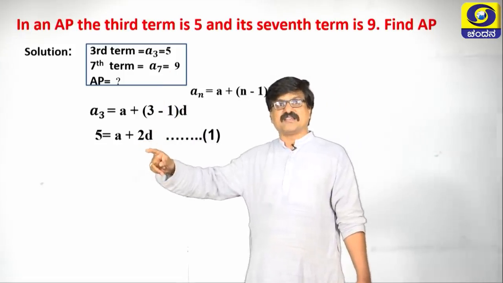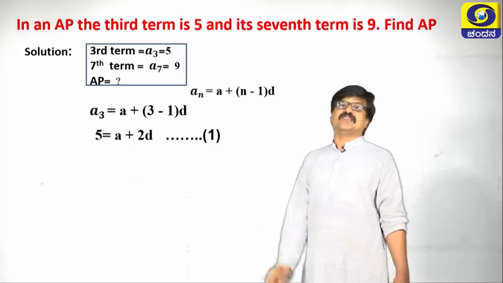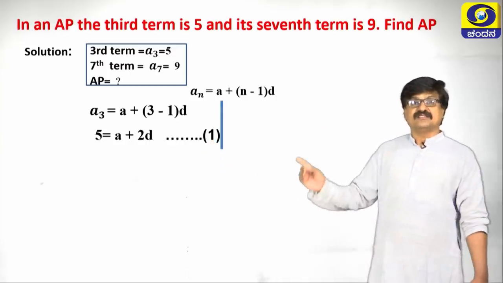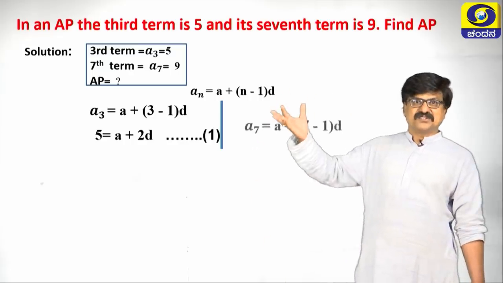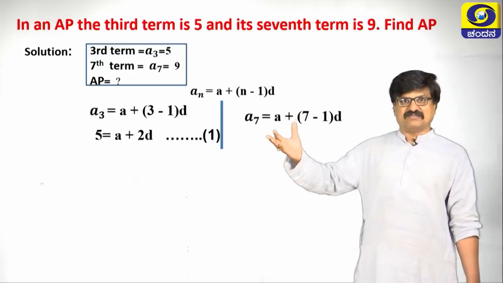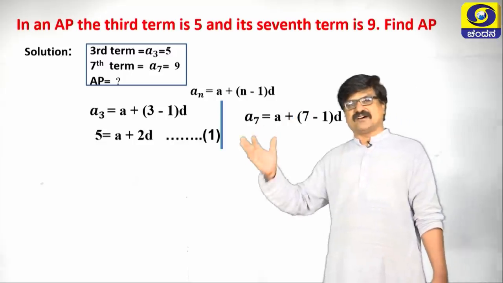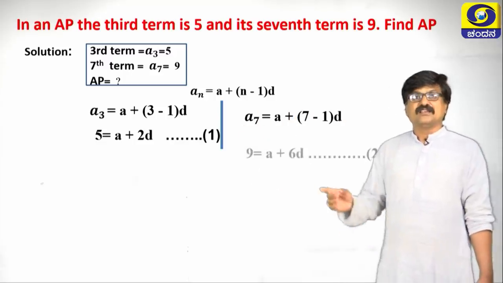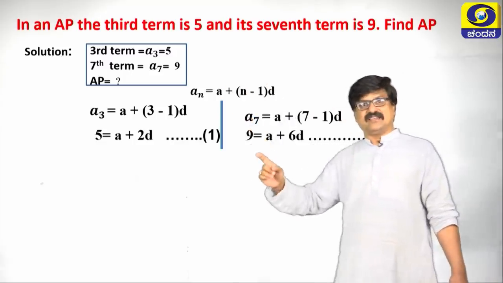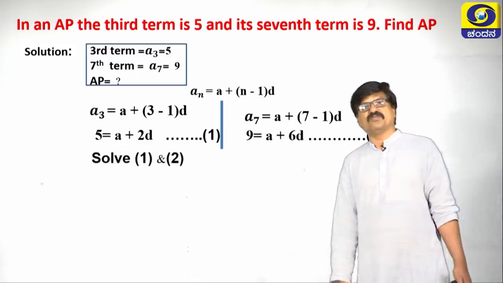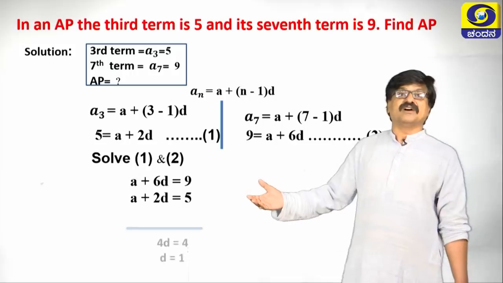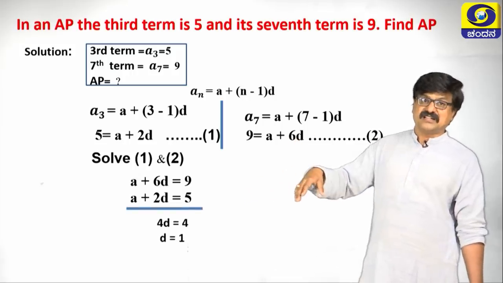So, 5 equals a plus 2d. Call this equation number 1. Second one, substitute n as 7, we are getting a7 equals a plus 7 minus 1 into d, a7 is 9, so 9 equals a plus 6d. Call this equation number 2. Solve 1 and 2 by using the elimination method.